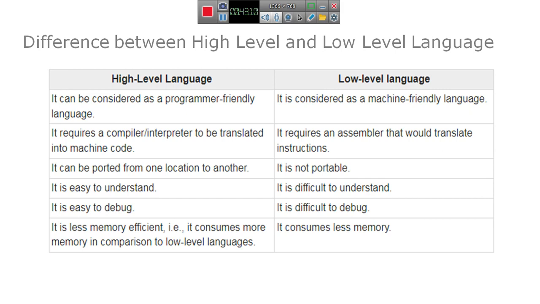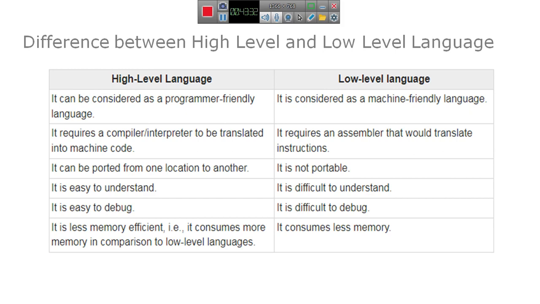So the main advantage of high level language over low level language is that it is user friendly and programmer friendly. It is just like similar English statements.